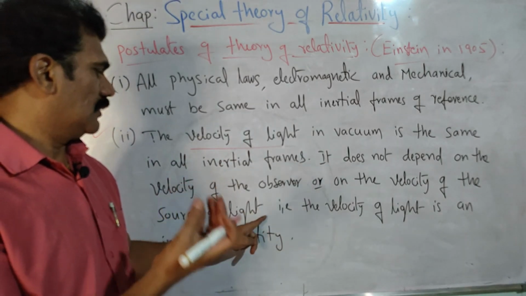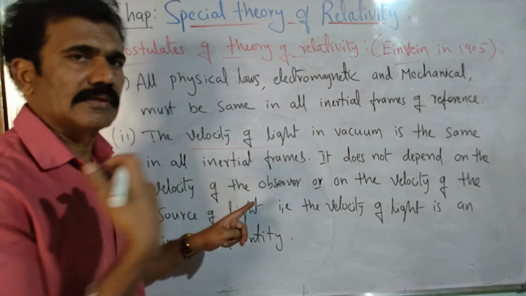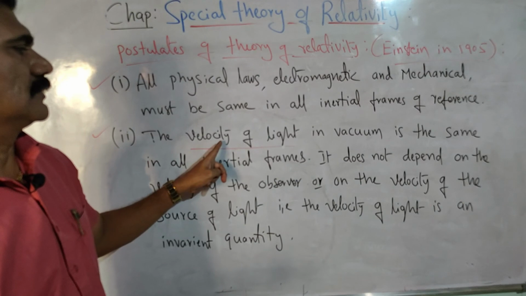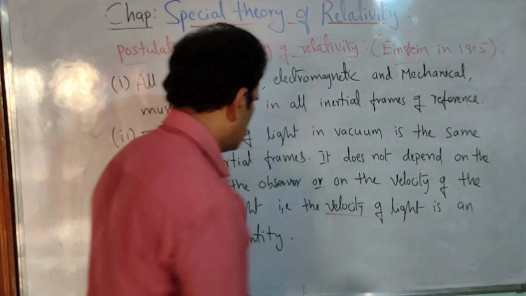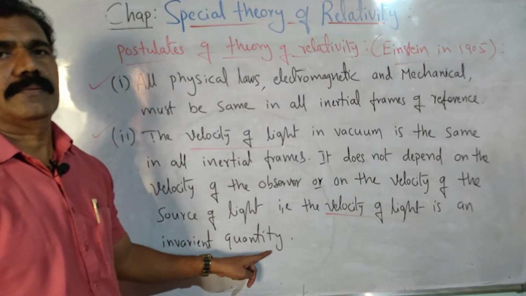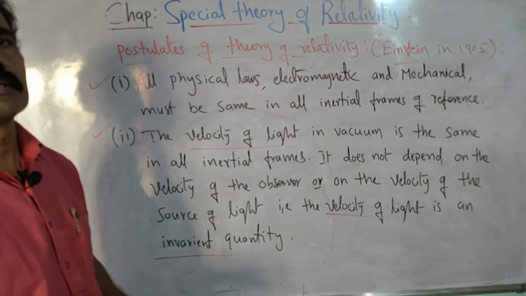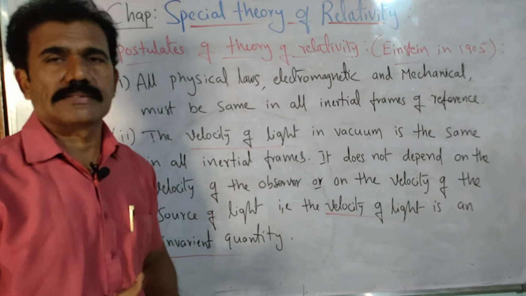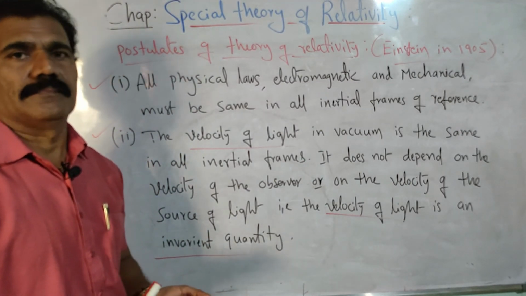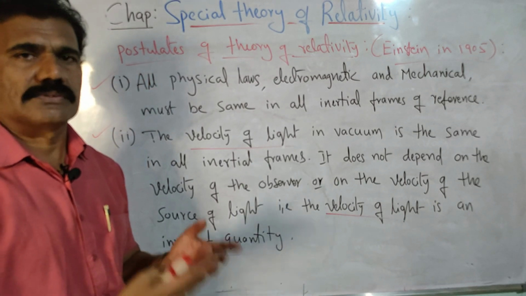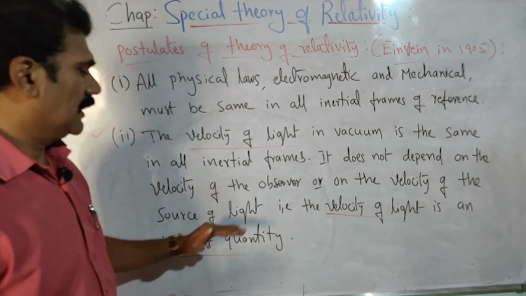Whether the source is moving or fixed, once the light is emitted and moving with a certain velocity, that velocity of light is always considered constant. That means velocity of light is an invariant quantity. You have to consider it an invariant quantity. Except that, we can consider many physical quantities as variant quantities, for example mass, length, and time, as already proved in the previous videos. Except those, the velocity of light is considered an invariant quantity.